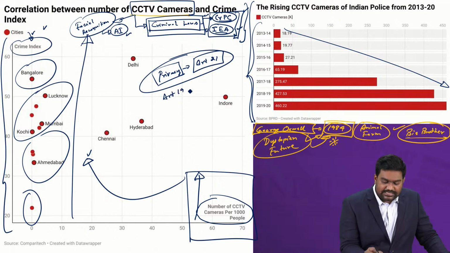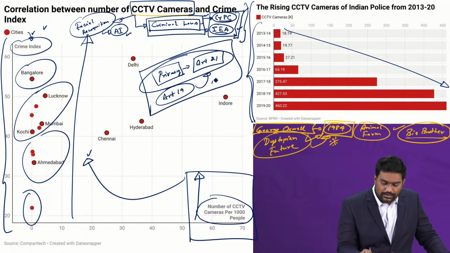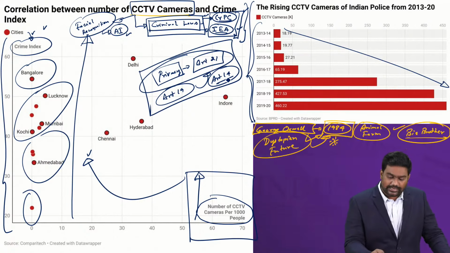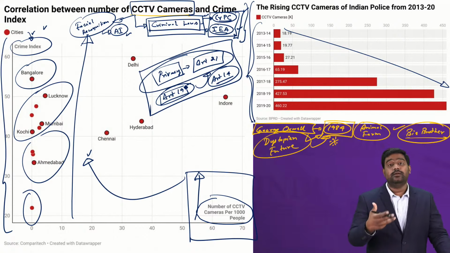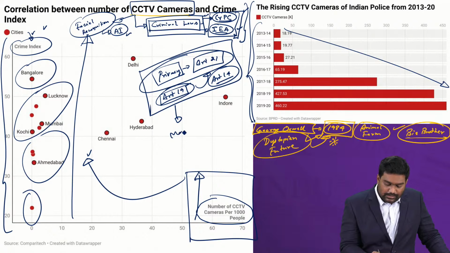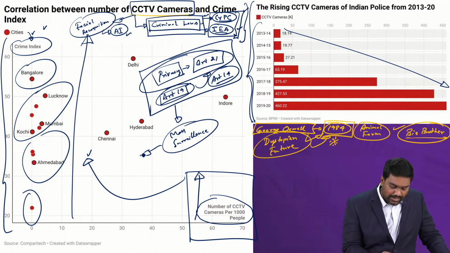There are other serious concerns with regard to your fundamental rights under Article 19 and Article 14: right to equality, right against any discrimination, then right to free speech and expression. All these rights could be threatened if there is mass surveillance, which is enabled by CCTV camera footage.